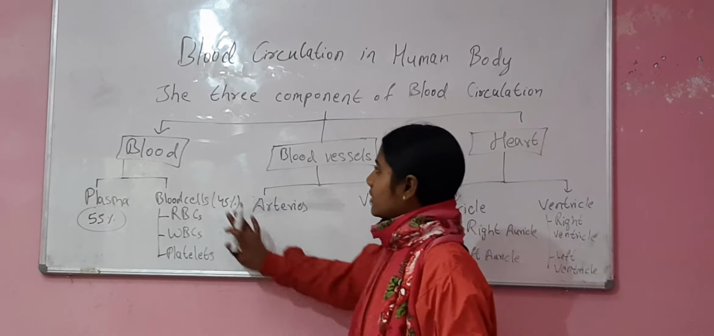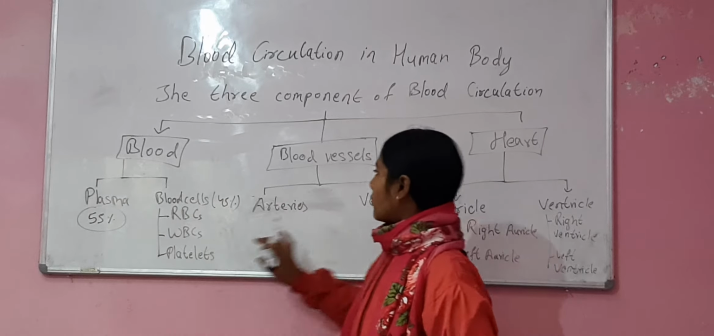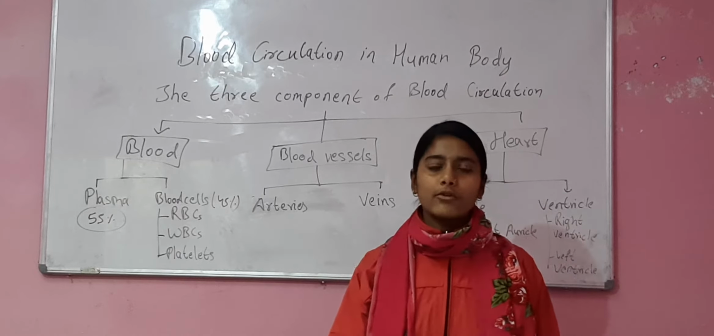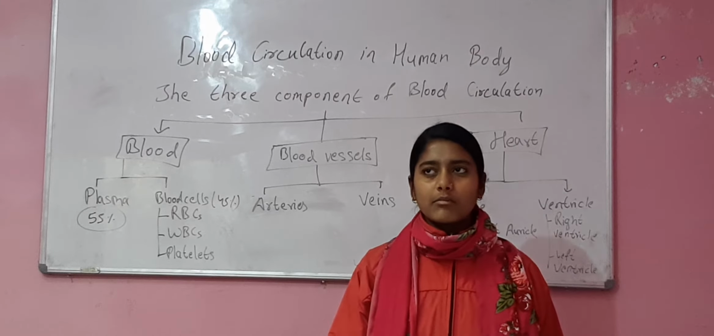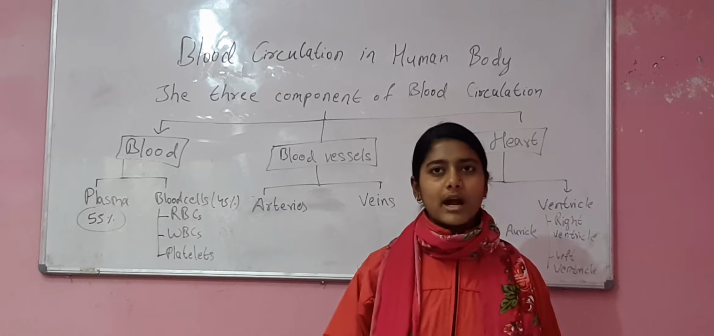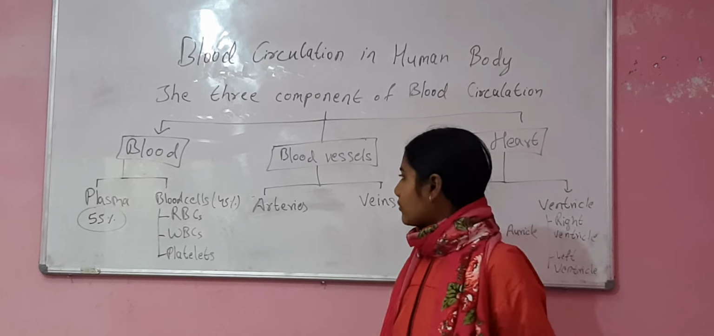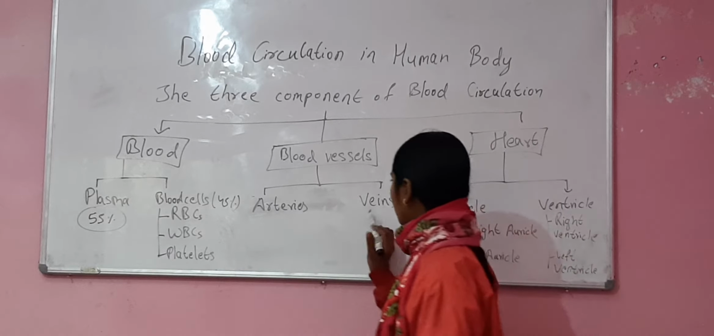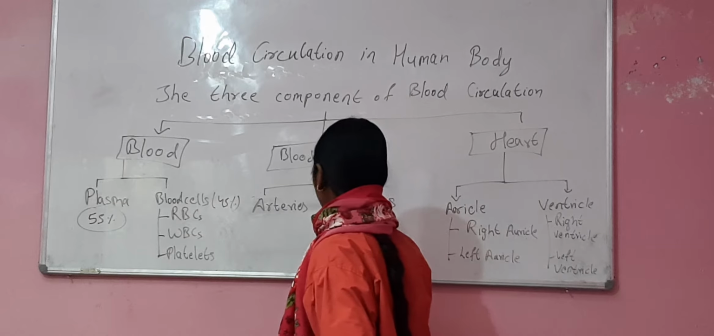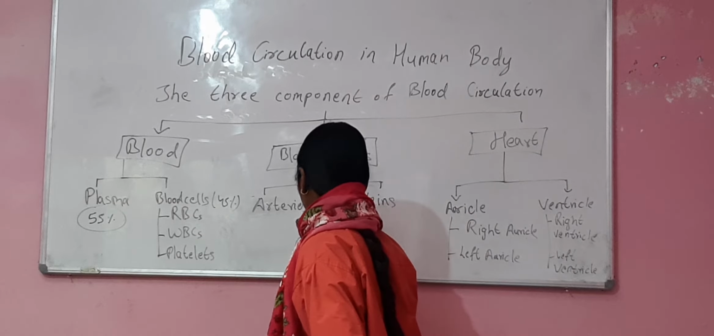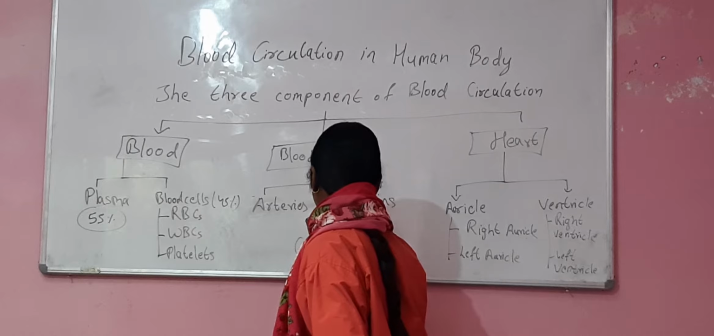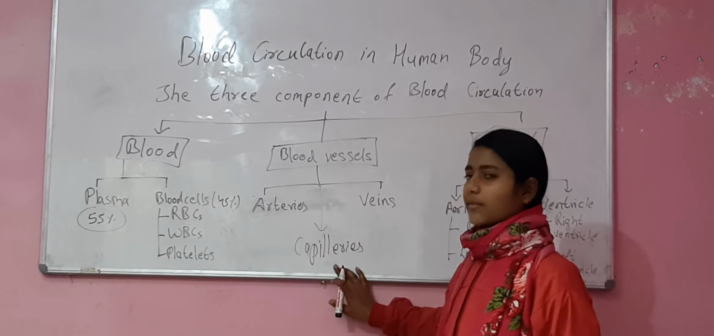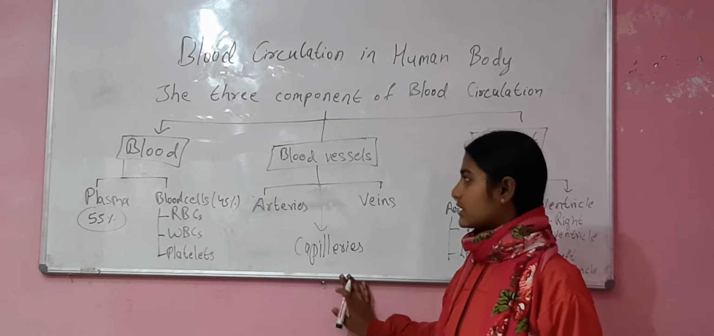So, that was the blood and its types. Now, what are blood vessels? Blood vessels are the vessels through which the blood flows throughout the body from the heart and other parts, and vice versa. Blood vessels consist of three types: arteries, veins, and capillaries.